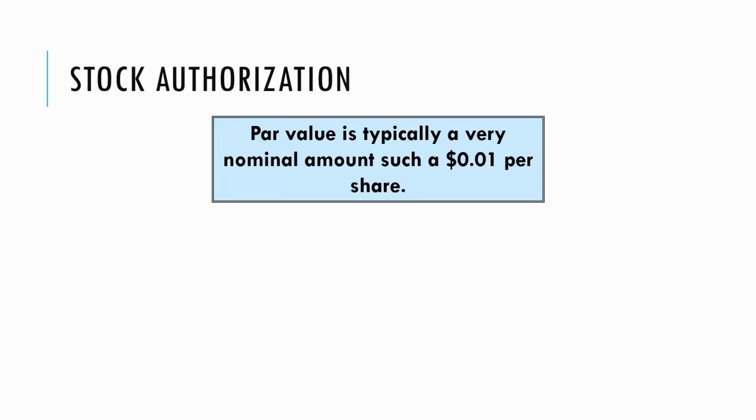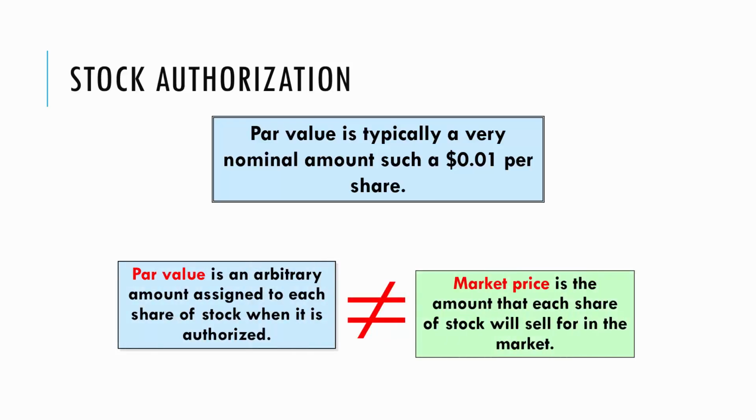We keep track of par value because we're going to use the par value in how we account for the sale of our stock. It's an arbitrary number and has nothing to do with market price. Market price goes up and down, it moves around, the market price of a given share of stock will change. Par value does not change. It is a set amount that stays at its value.